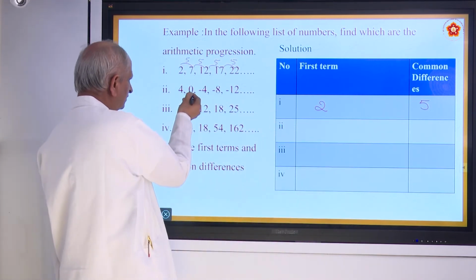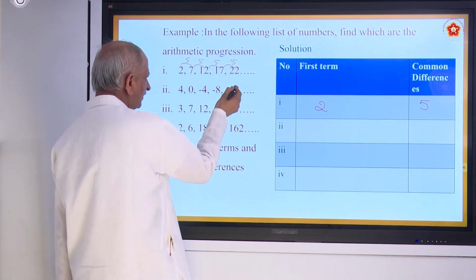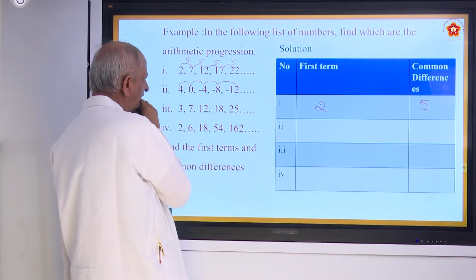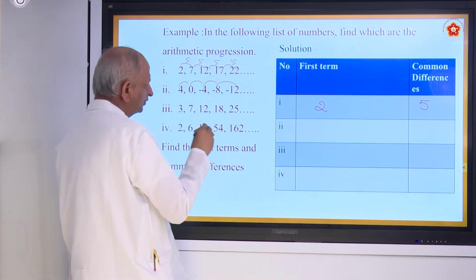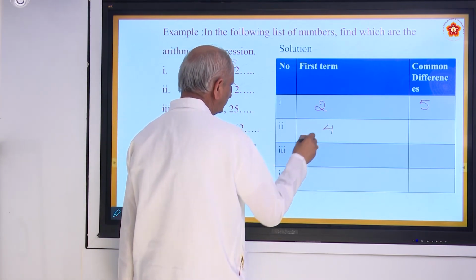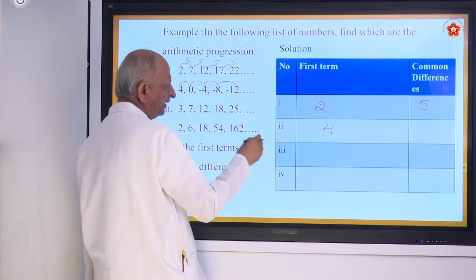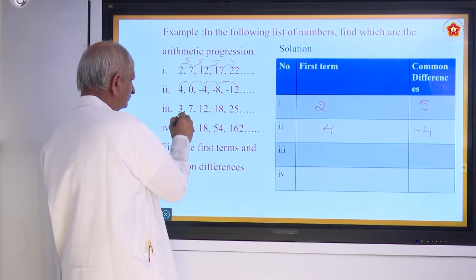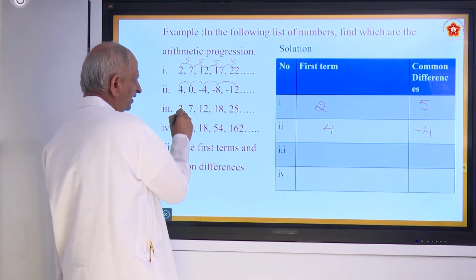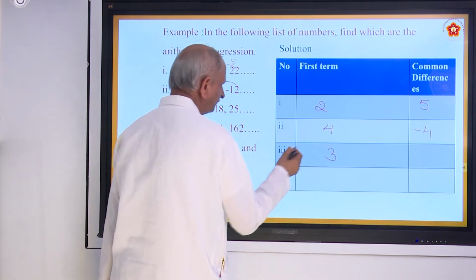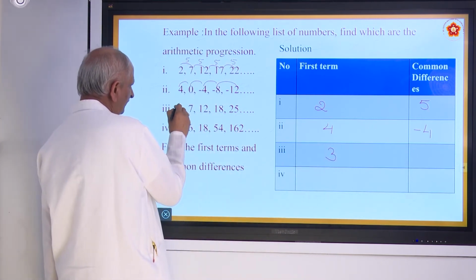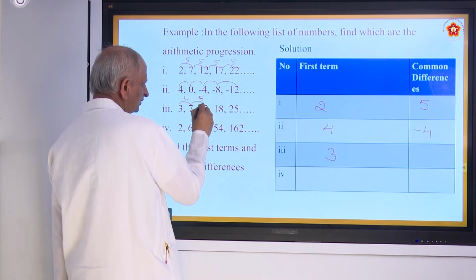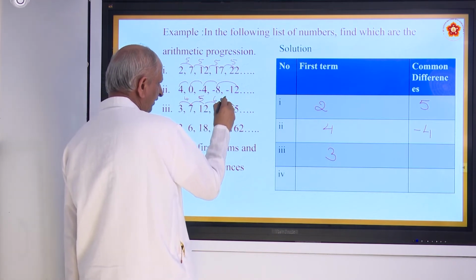Coming to the second one, 0. So, this difference, this difference, this difference, all have a difference of minus 4. So, the first term is 4 and the series goes on decreasing by 4. So, the common difference is minus 4. And here the first term is 3, that is called A1, the difference is plus 4, and this is 5 here, this is 6 here, this is 7 here.